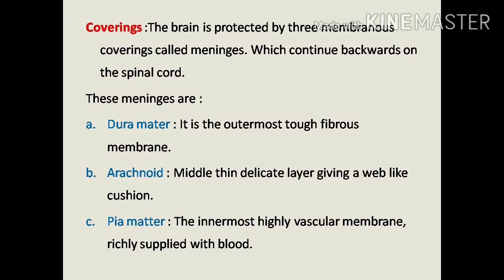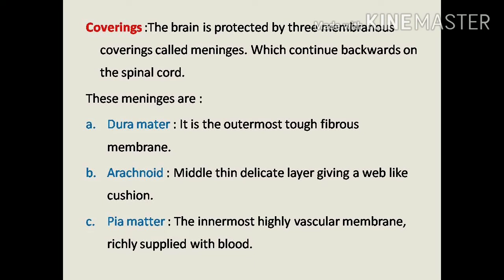Next, covering of the brain. The brain is protected by three membranous coverings together called meninges. The first one is dura mater. It is the outermost tough fibrous membrane.